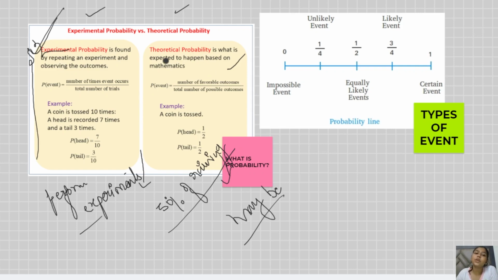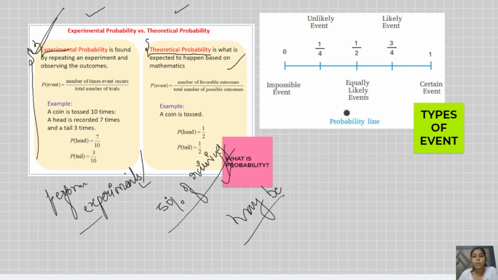This is what we call the theoretical probability, where we are not sure because we have not performed that particular thing, but we are just expecting that this thing will happen this many times and that thing will happen that many times. This is what we call the experimental and the theoretical probability. I hope that is very much clear to you.